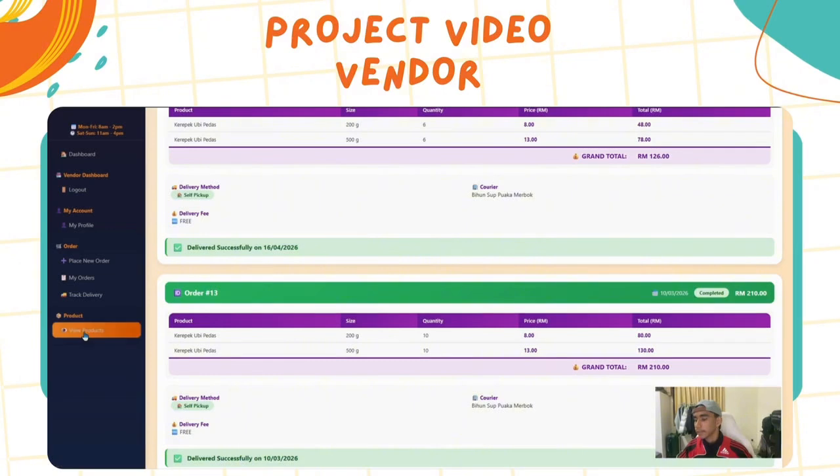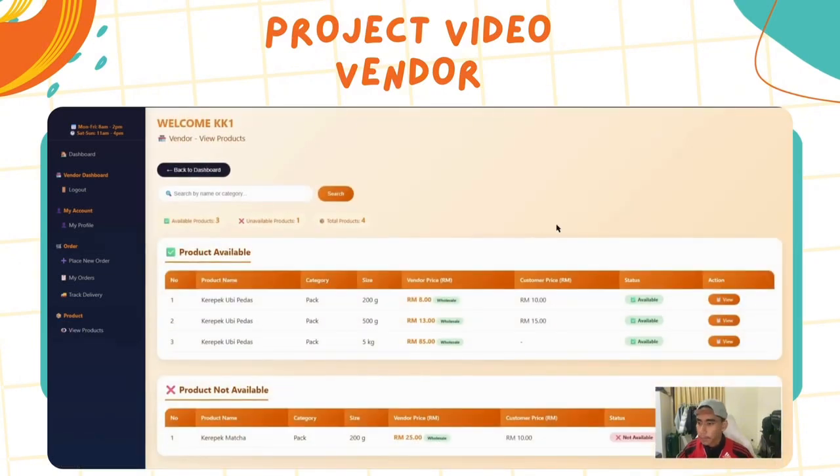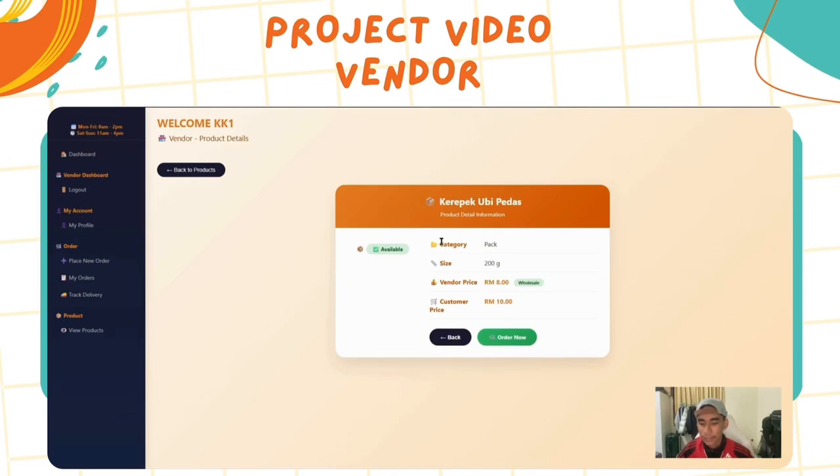And lastly, we have view product. For view product, it will show the available and unavailable products for the system. For example, we have the Kerepek Pedas 200 gram, 500 gram, and 5 kg. And for each product, we can see the detail. For example, we can see the category, the size, and the price.